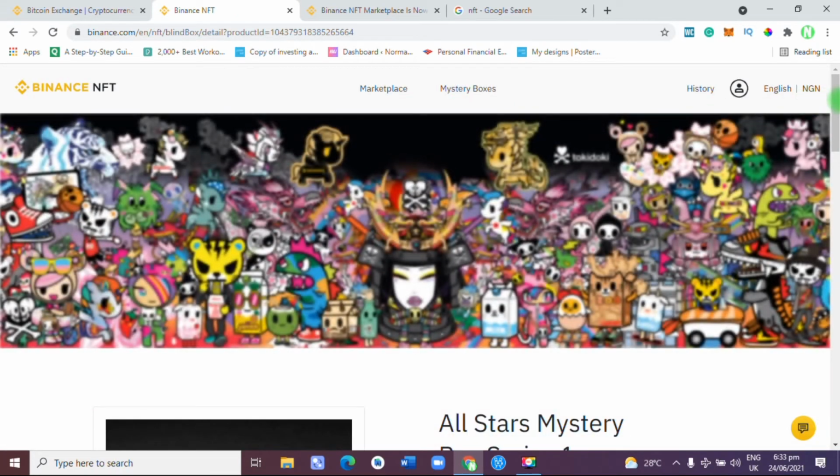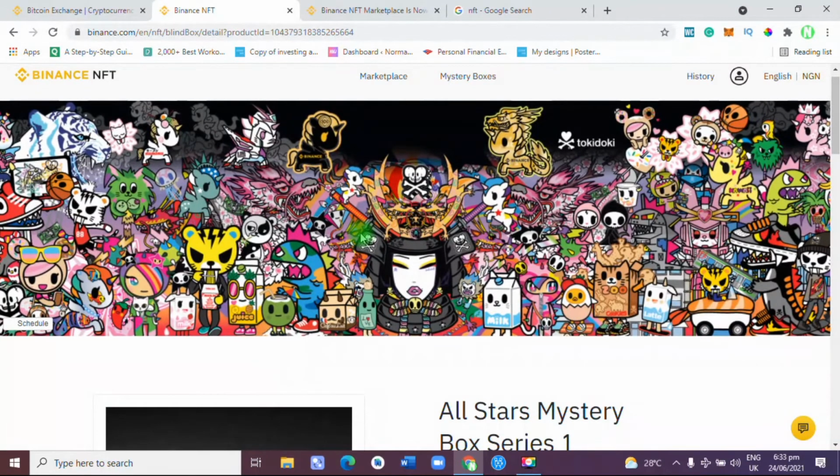So let's see what's available here. This art is beautiful, and it has a name here: Tokidoki. Maybe that's the name of this art. And this picture could be a non-fungible token.